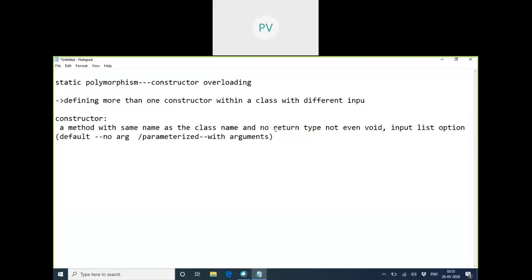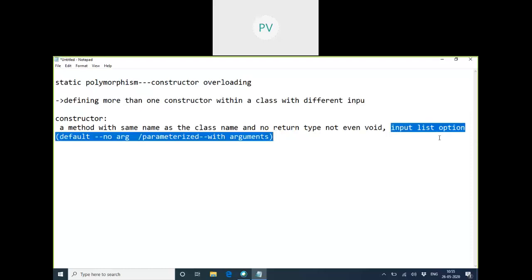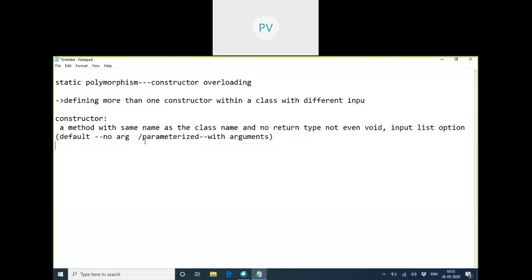So this is the special method which is called automatically with every new object creation. The input list is your wish, whether you want to take inputs or not. If you don't take anything, it's a default constructor. But if you take inputs, it's called a parameterized constructor. When we define more than one constructor, all the constructors will have different inputs, different in number or type. This is called constructor overloading.